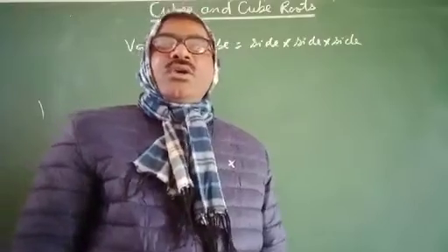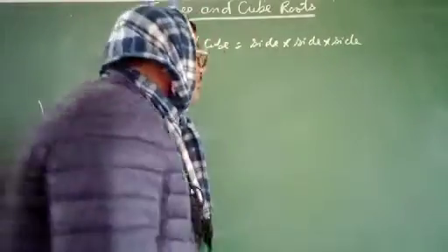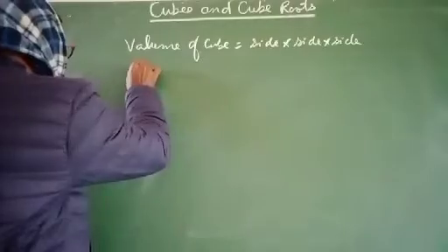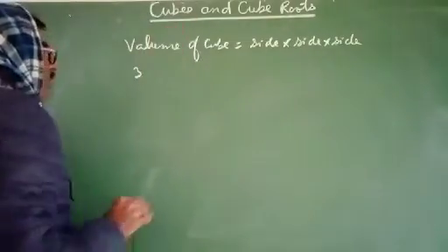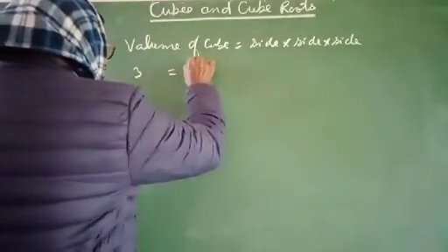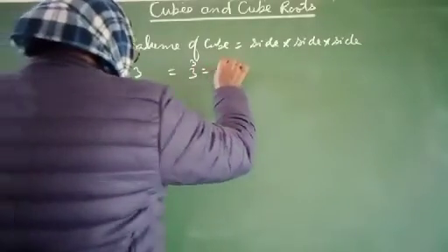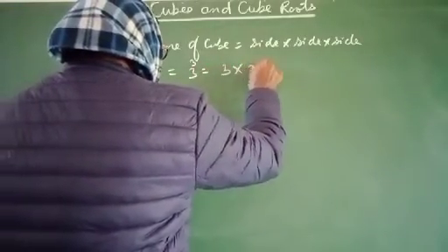Suppose that you have to find the cube of 3. Then we will write it as 3 cube, and it will be 3 multiply 3 multiply 3.